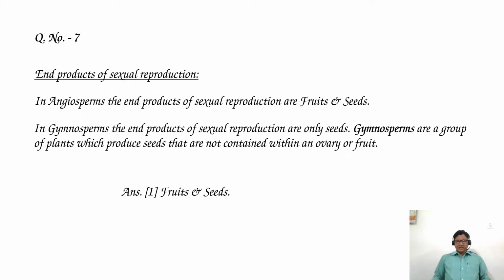So as a result, the answer is option 1. End products of sexual reproduction in angiosperms are fruits and seeds. As per our chapter, we are studying sexual reproduction in flowering plants or angiosperms. Based on that, the answer is option 1. The same question for gymnosperms would have the answer seeds only. But as per our chapter, the first option is correct.